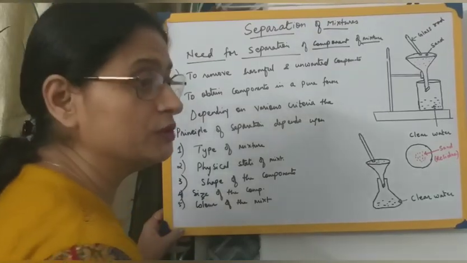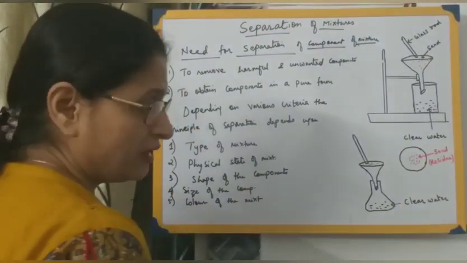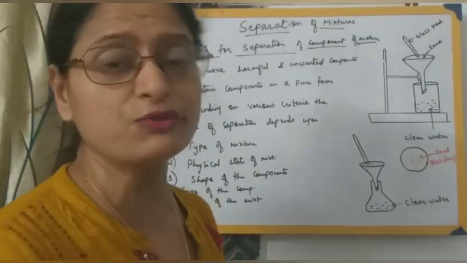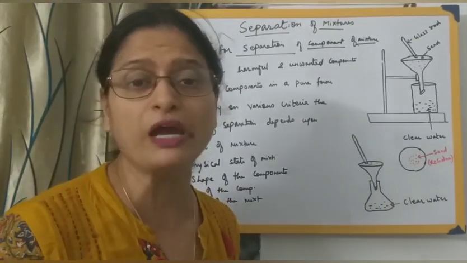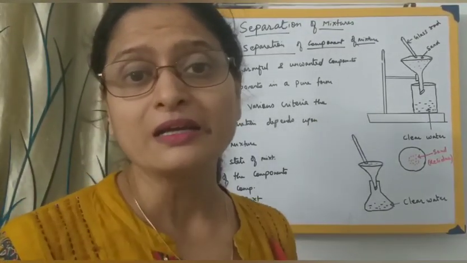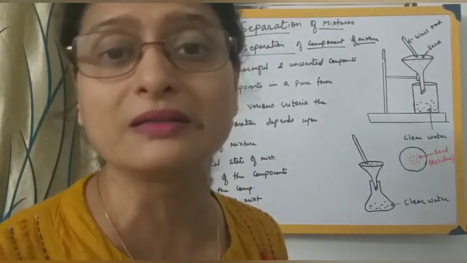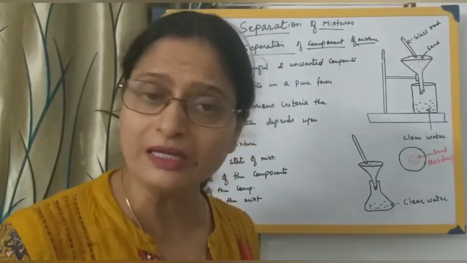Sometimes the color may be too dark, sometimes the color may be too light. If the color is too dark, it becomes difficult for us to identify the components present in the mixture. If the color is light, then our work is easier. Suppose you have a mixture of rice, and in the rice there are some unwanted particles, that is the sand, those stone particles.